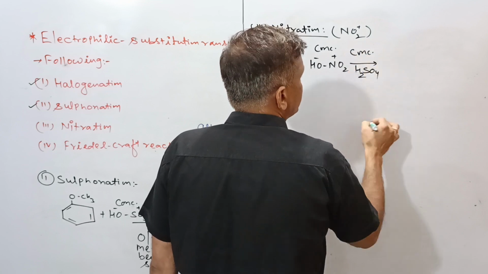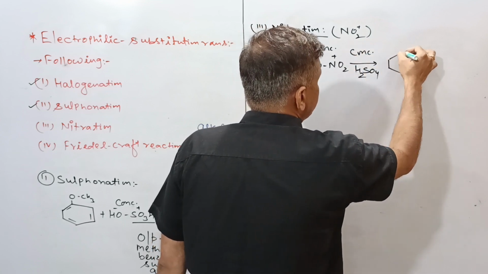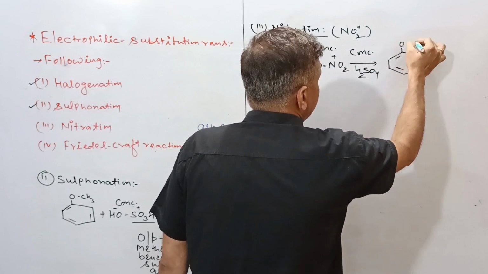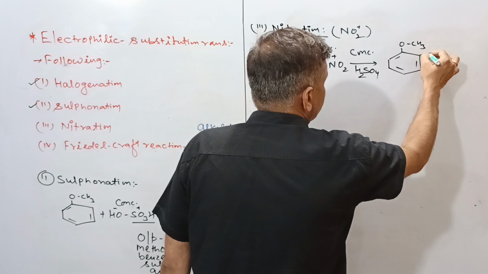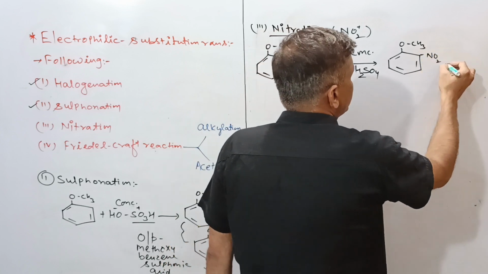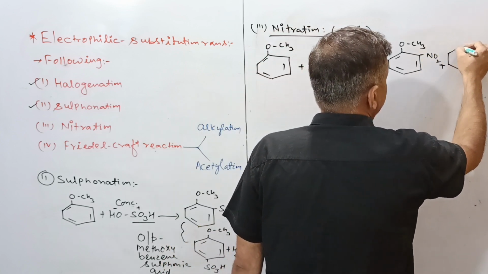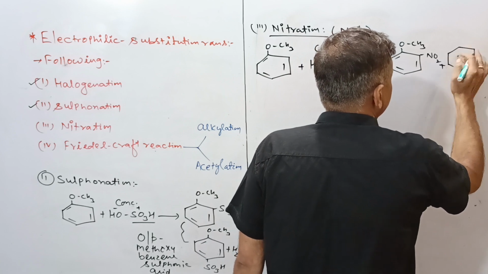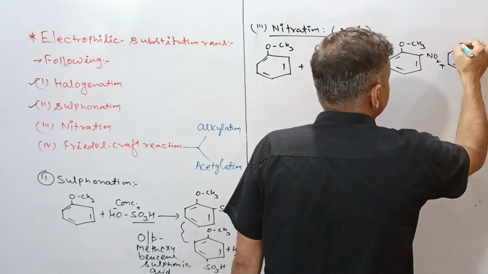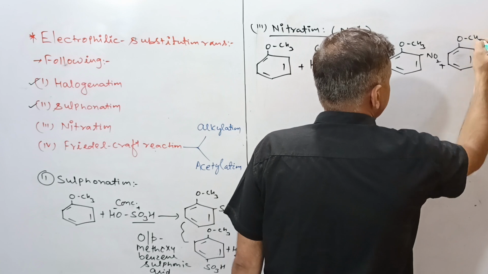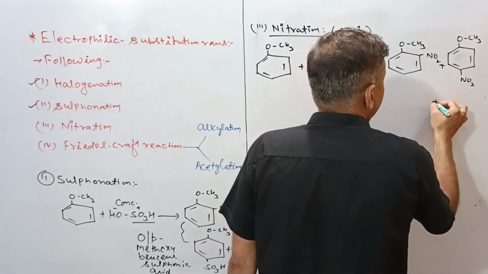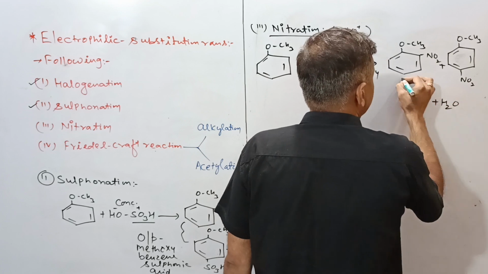So here there will be formation of O and P nitroanisole. You can take bond and circle both. So this is the OCH3, NO2, and here there will be removal of H2 as a byproduct.